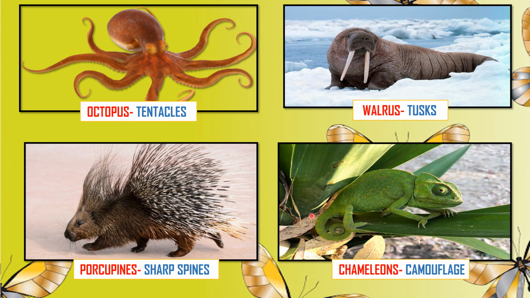So these were the defensive mechanisms present in different types of animals to protect themselves. So today we have learned all about the animal kingdom and its interesting facts.